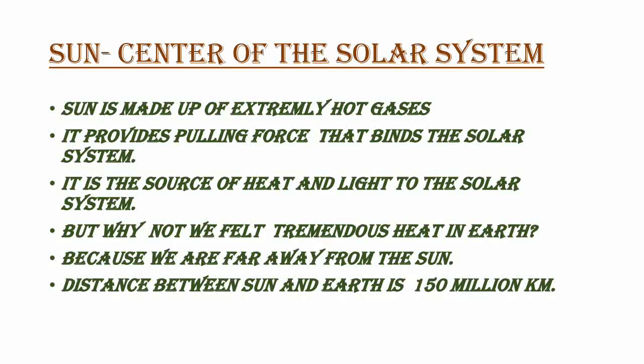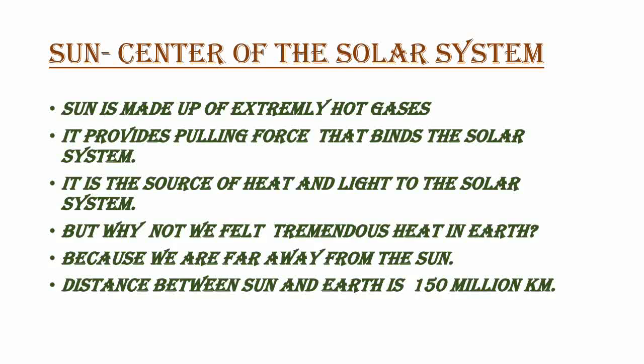Except the sun, planets, asteroids, meteoroids, comets, everything will revolve around this sun. So what force does the sun have? The sun has pulling force. So it binds all the members of the solar system to revolve around it, so it is the center of the solar system. In further slides, I will show you the picture of the solar system, and you will be able to understand easily.